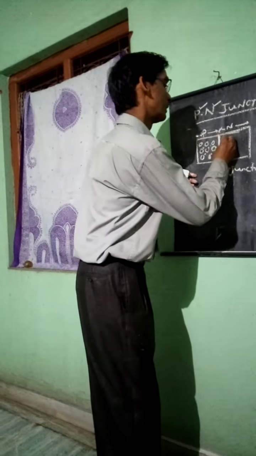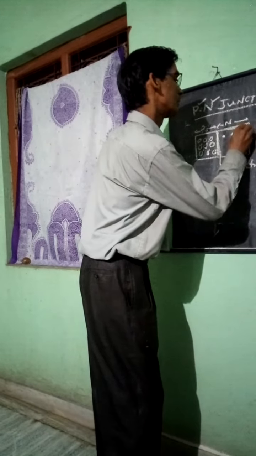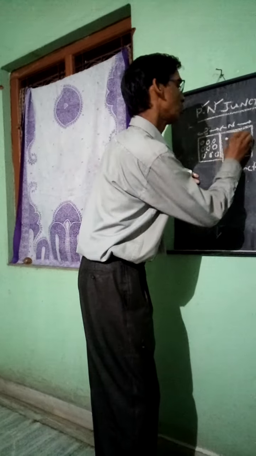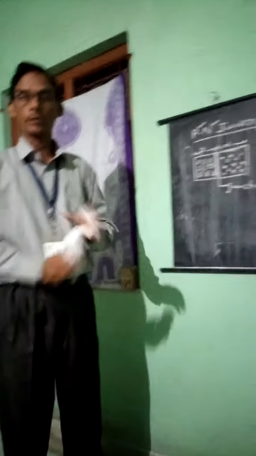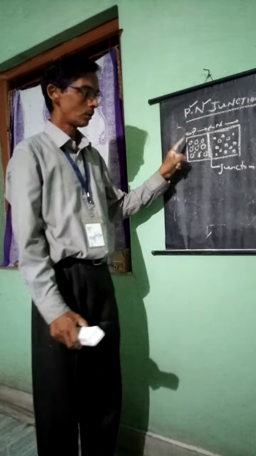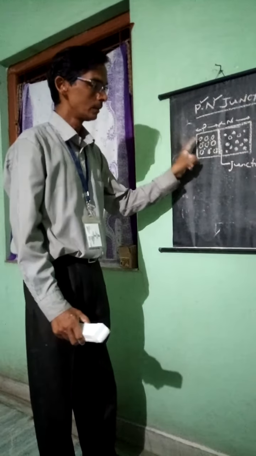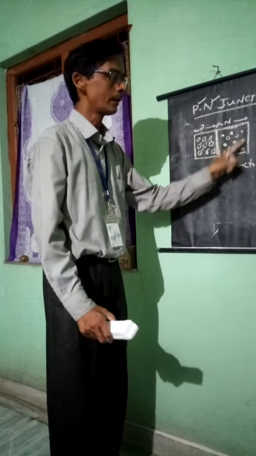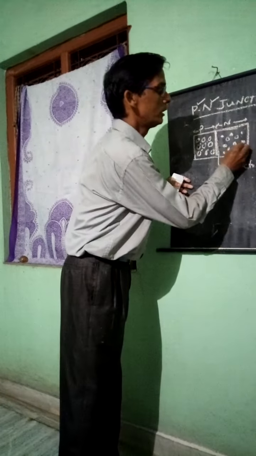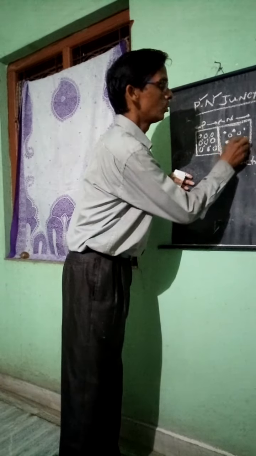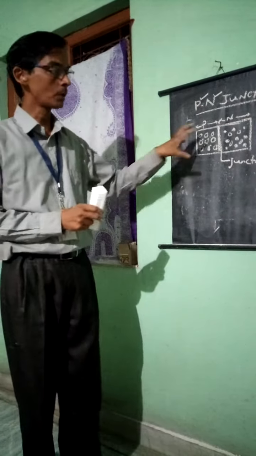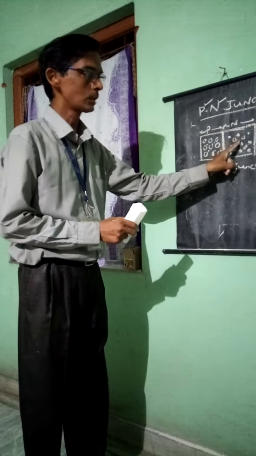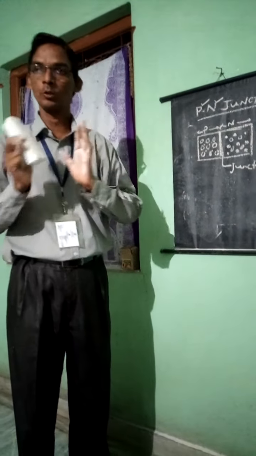In n-type, electrons are the majority carriers and holes are the minority carriers. Here there are 9 holes and only 2 or 3 electrons. Similarly, there are 9 electrons on the other side and only 2 or 3 holes. So holes are maximum here and electrons minimum, while electrons are maximum there and holes minimum, just opposite to each other.